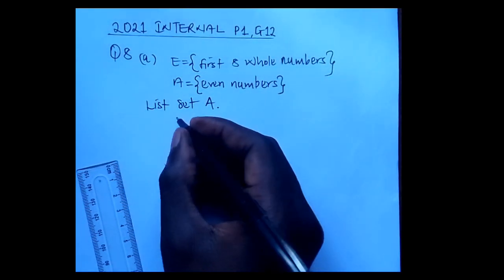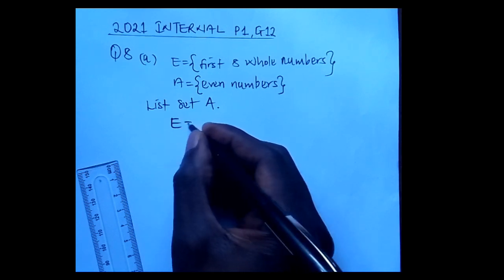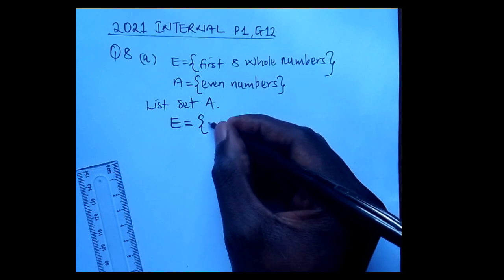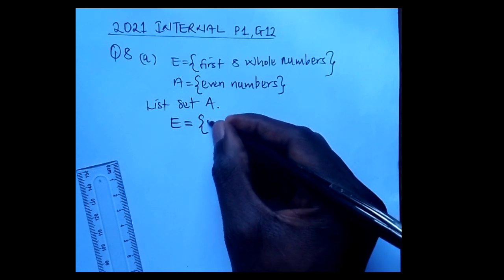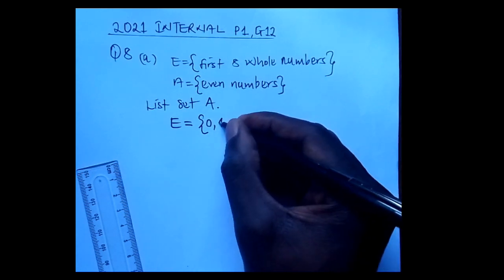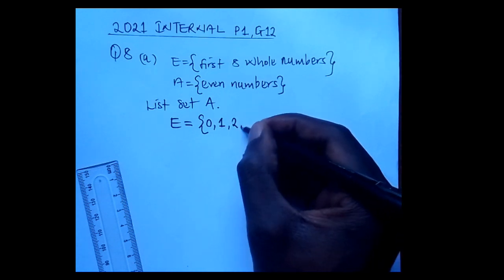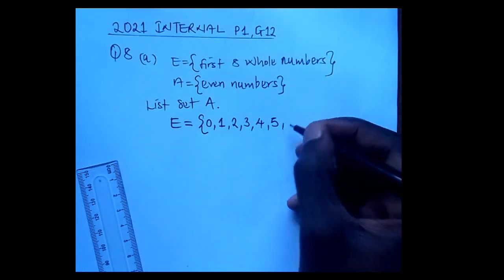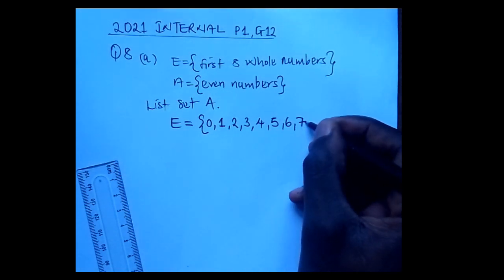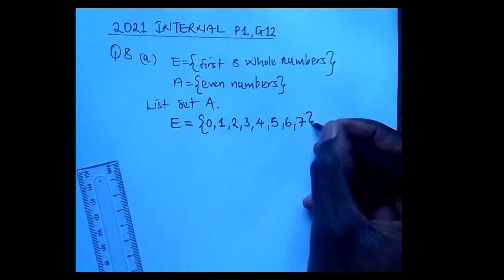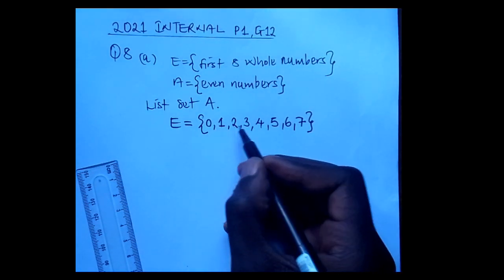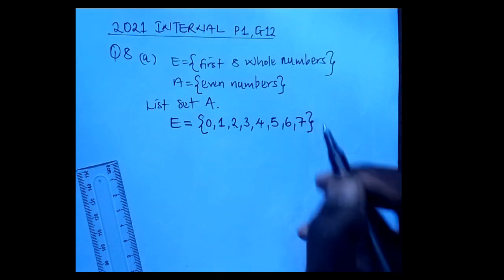So let's find out what are the first 8 whole numbers. Listing E gives us, the first one is 0, the second one is 1, 2, 3, 4, 5, 6, 7. Then close. If you count them, these are 8: 1, 2, 3, 4, 5, 6, 7, 8.